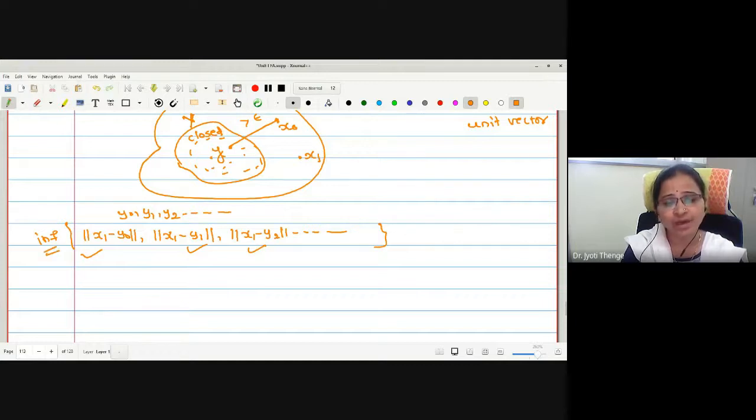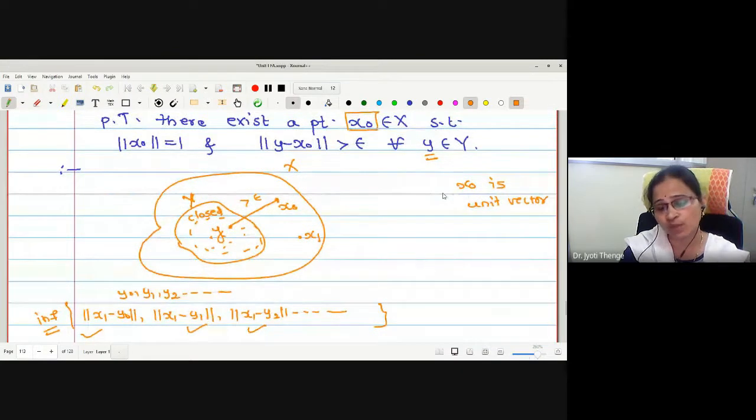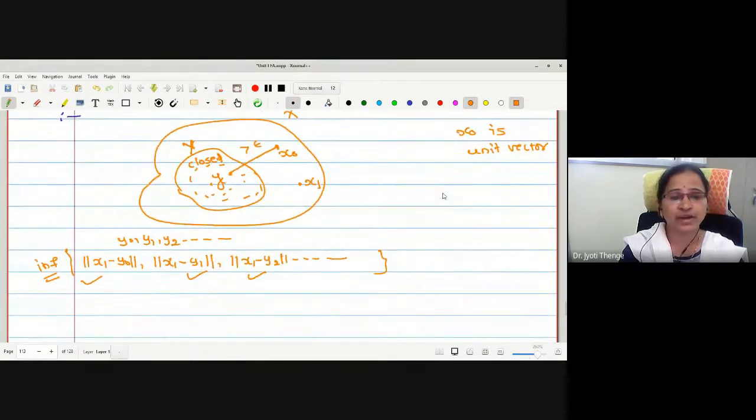Why infimum? Why not supremum? Because for the supremum it is difficult to find, as the set is not given to be bounded. If it is bounded, then it is possible. We do not know whether X is bounded either. Therefore, just to make sure, we will go for the smaller distance, that is the infimum of the set, and treat it as the distance between the point x1 and the set Y. Is it okay?